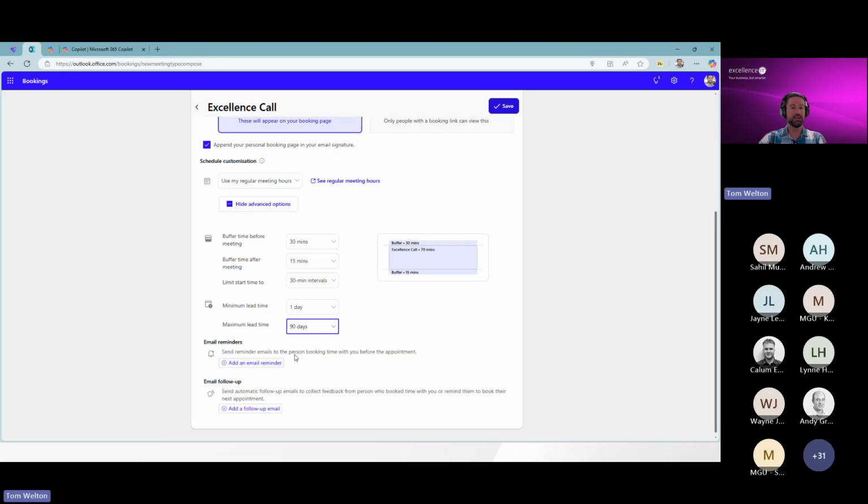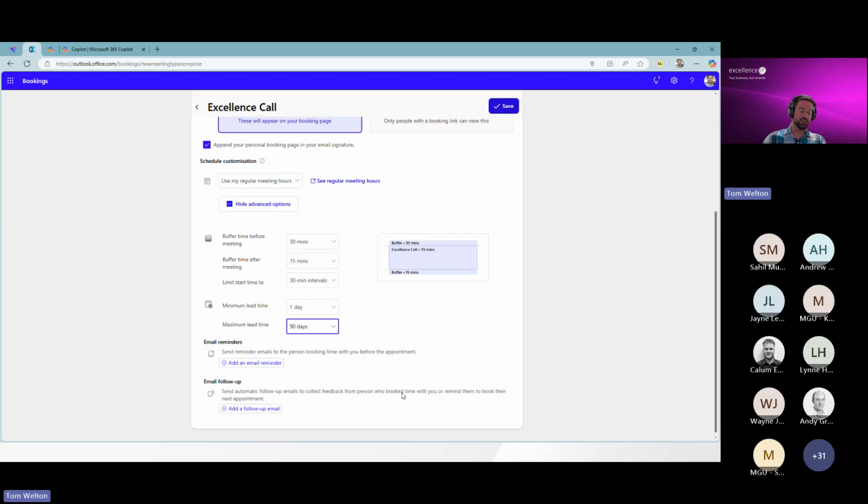Wrapping up the booking page here, just to stay on pace, you can put email reminders that are sent to the person. Reminder, you have a meeting with Tom tomorrow or in the next hour, just to make sure that that person does show up and attend. Your time is valuable, their time is valuable. We don't want to spam them with extra emails, and so if that is not needed, then certainly don't set it. And we can also send follow-up emails.